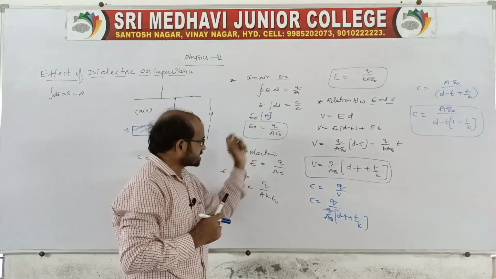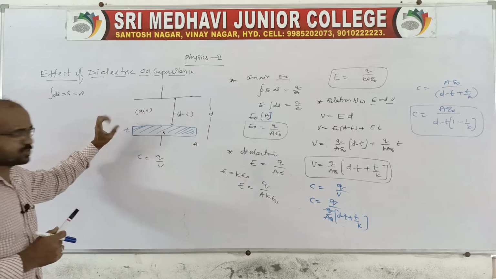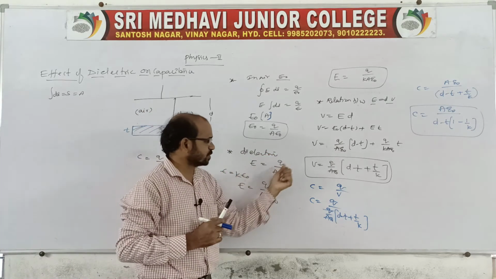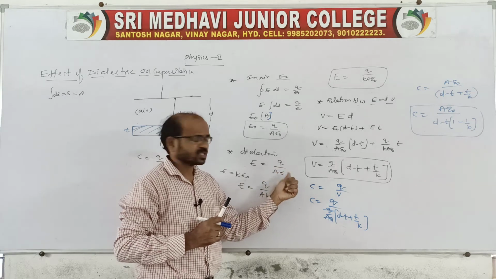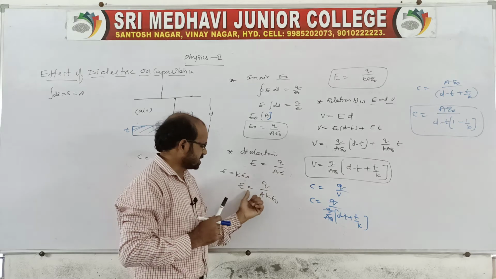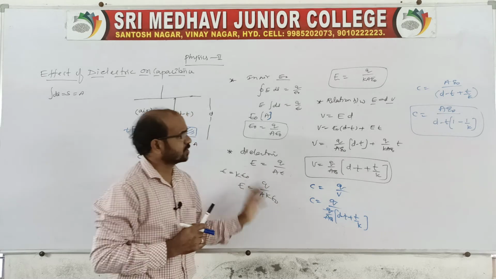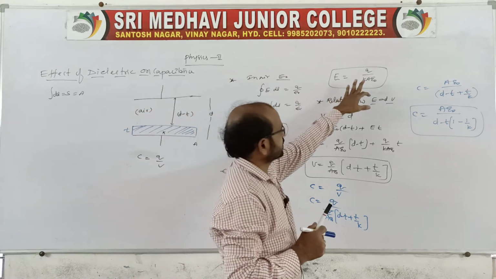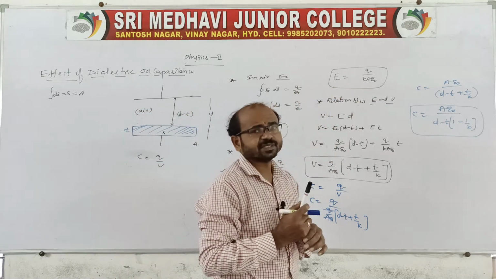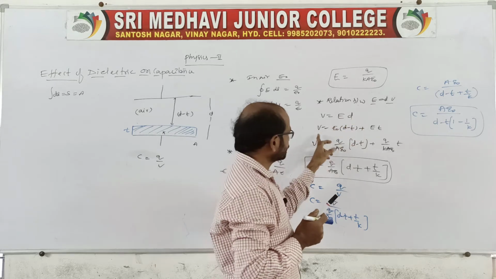Now when a dielectric slab of thickness T is introduced, E is equal to Q by A epsilon. The epsilon value we know is K epsilon naught, so E is equal to Q by A K epsilon naught. There is a relation between E and V, that is V is equal to E into D. Use that relation.